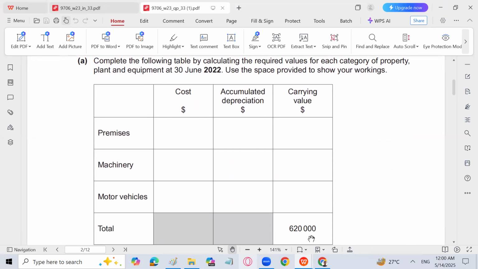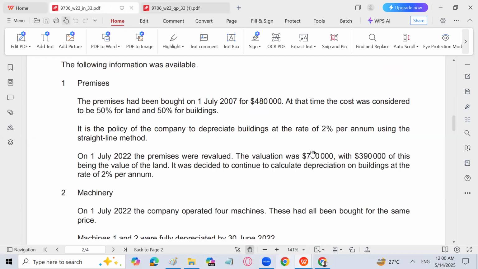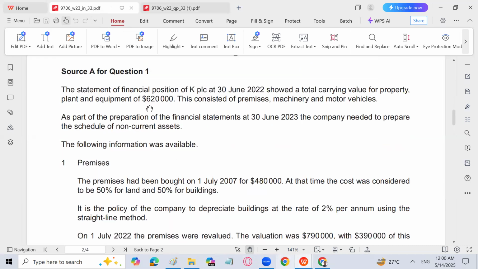So the total net book value is 6,20,000. How, sir? Let me show you. The net book value given is going to be 6,20,000. Here it is written. The net book value of all the assets, including premises, machinery, and motor vehicle, is 6,20,000.